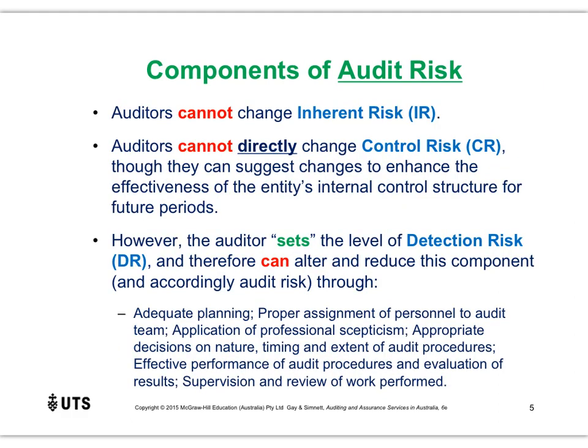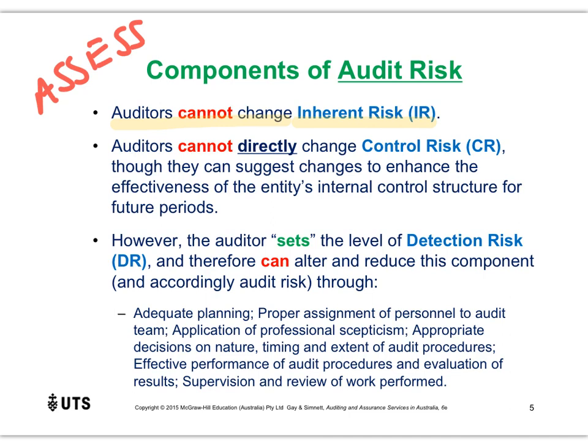Before I do that, just a reminder, remember, we cannot change inherent risk. We cannot increase or decrease this risk level. Rather, what we do is we gain an understanding of the business and we assess inherent risk as low, medium, or high. Okay, we look at the nature of the business. Remember, that's the key word here. We look at the nature of the business and we assess whether the risk of material misstatement, given its nature, is high, medium, or low.